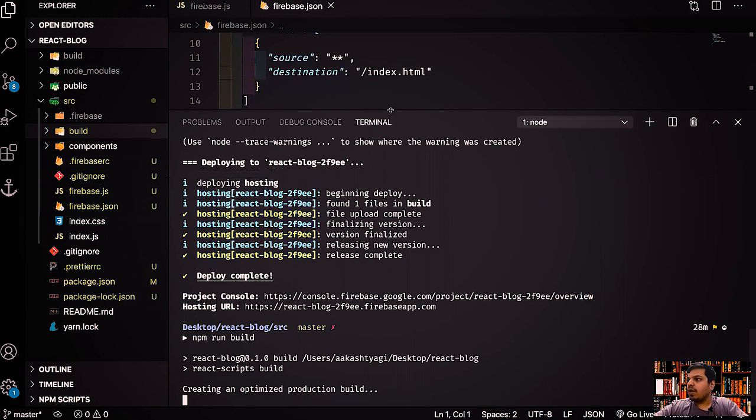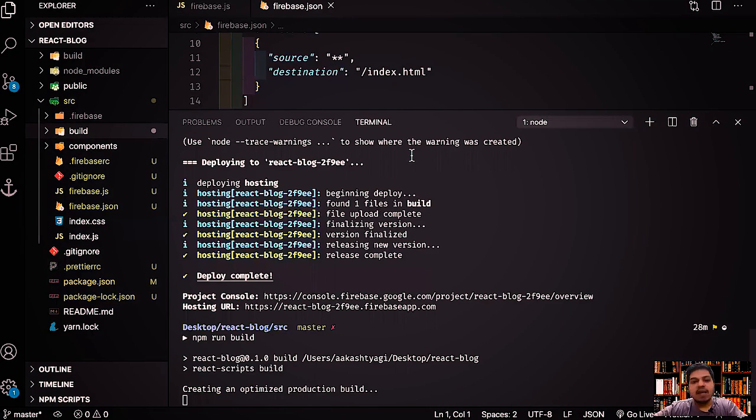So what we can do is wait for it to finish completing the build. It will delete the existing build, create a new build, and then we can deploy it. Then we will have our project deployed. It is as simple as that, guys. Once we are done with this, whenever you want to deploy the application, you just have to run npm run deploy. So we'll add a command in package.json as well. Rather, let's do it right now.